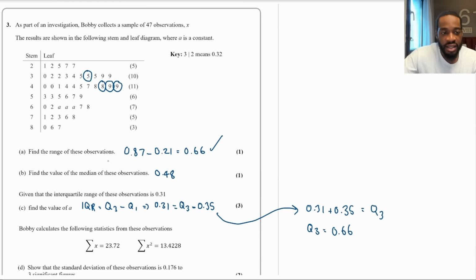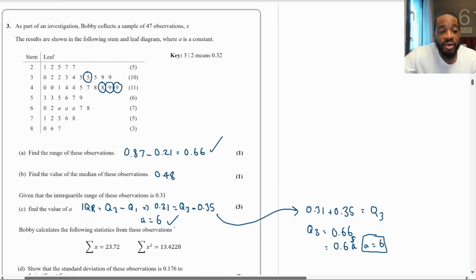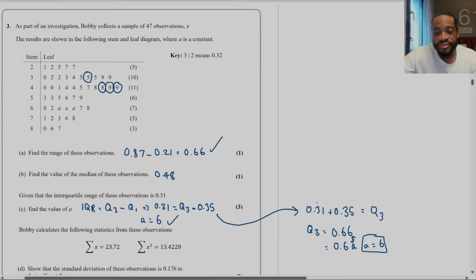Which would mean that that value of A has to be 6, isn't it? Quite clearly, yeah? So if I was using that diagram, the key would mean that I'd have a 0.6A. And then obviously it's not an equation in terms of the manual sense, but you're just solving that. A is going to quite clearly equal 6. Okay. So I'm going to just put A is equal to 6 like that. And that's it for parts A, B, and C.